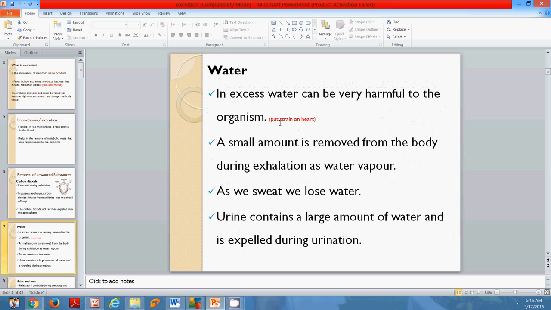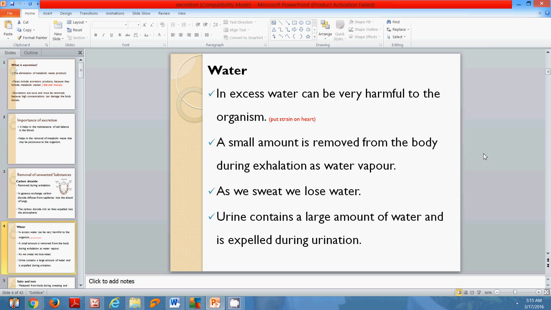The next excretory product is water. Of course, water at times is an excretory product because in excess, water can be very harmful to the organism and put strain on the heart. A small amount is removed from the body during exhalation as water vapor. So whenever you breathe out, water is let out. To prove that, you can simply blow on a piece of glass or a mirror, and you will realize that it becomes foggy. That is what is known as water vapor.